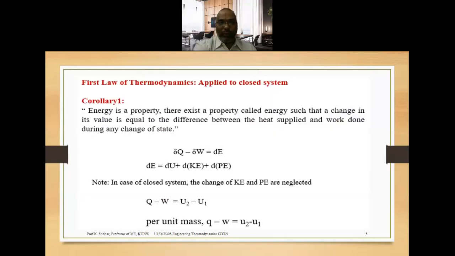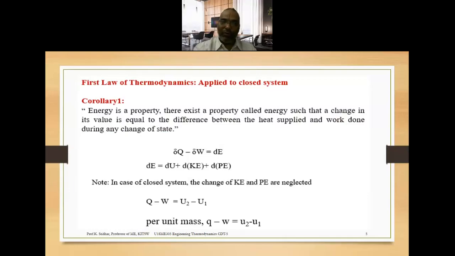Next, coming to the first law of thermodynamics applied to a closed system. We can say that delta Q minus delta W is equivalent to dE. That is the first law of thermodynamics for a closed system. The difference of the heat transfer and work transfer leads to a new property called energy. In the first class we told you that thermodynamics deals with energy. So the energy concept is derived from the first law of thermodynamics, because dE is equivalent to delta Q minus delta W.